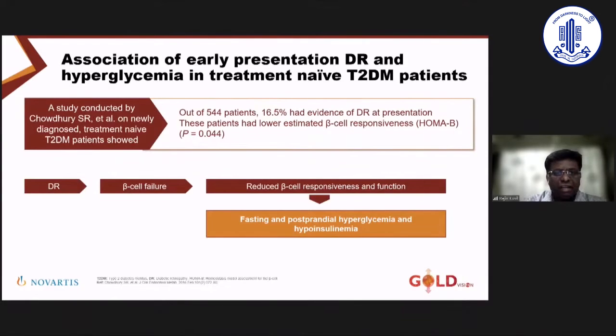Now, again, this study coming from India tells us that out of 544 patients, almost 17% had evidence of DR, and these patients had lower estimated beta cell responsiveness. Again, the UKPDS, which was done in newly diagnosed diabetics, had almost 20% of patients who had diabetic retinopathy at screening, and UKPDS was done in patients with less than 24 months of diabetes, which again speaks that those people whom we call newly diagnosed may not be newly diagnosed.